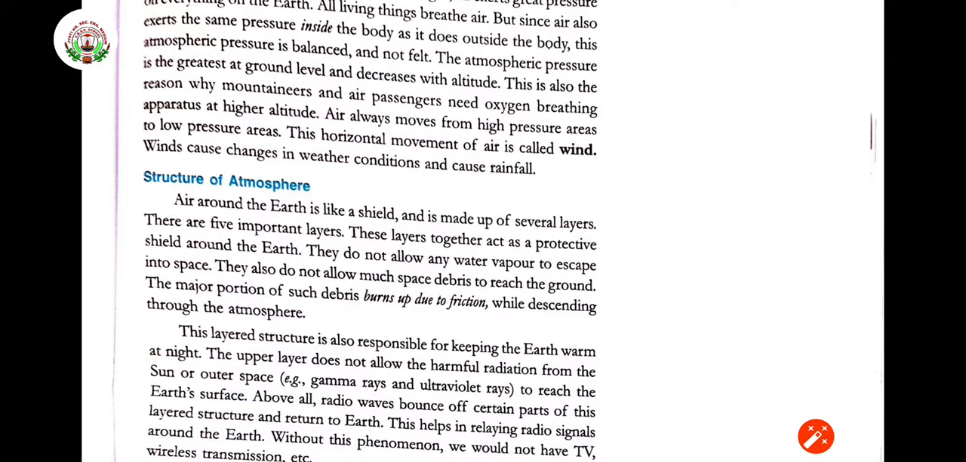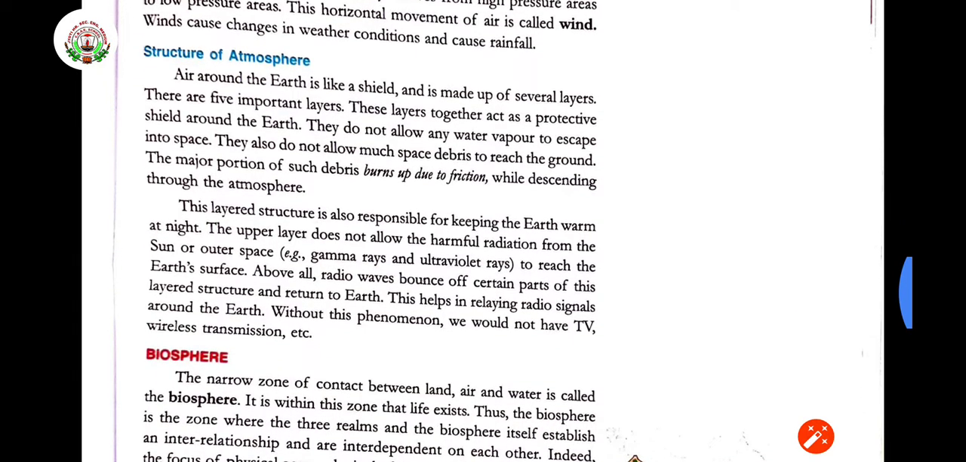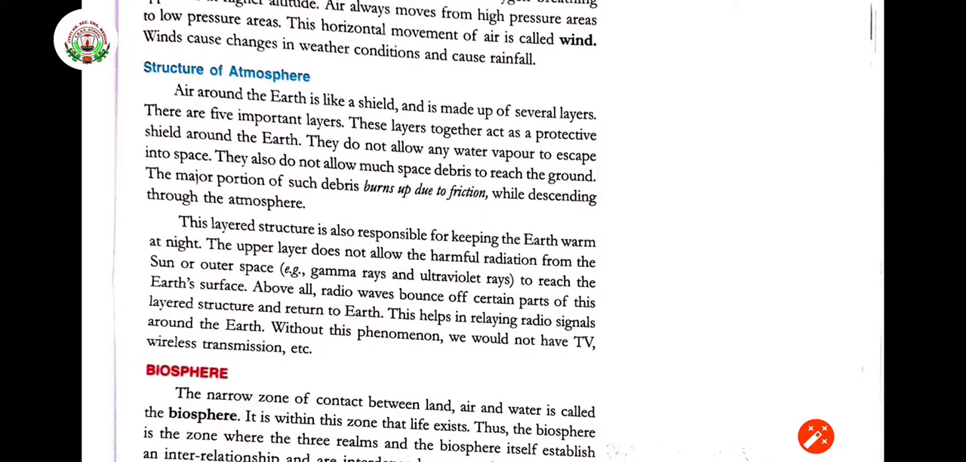Then comes the structure of atmosphere, which diagram I told you to prepare. Now, air around the earth is like a shield. It is going to protect us. It is made up of several layers. There are 5 important layers, and these layers together act as a protective shield. They do not allow water vapor to escape into space. It is going to stay in the lower layer only. They are not reaching the space.